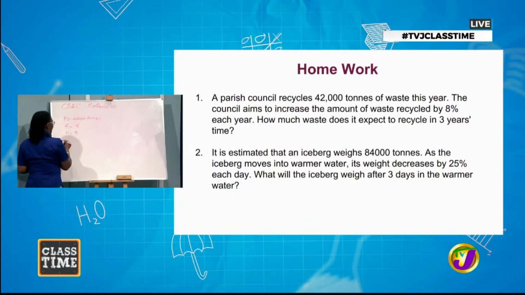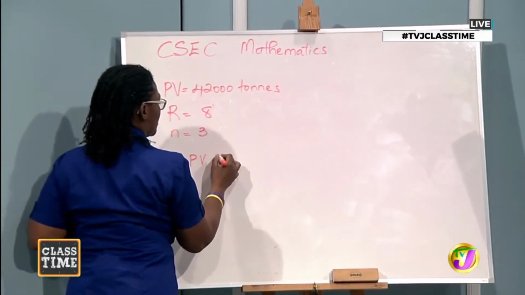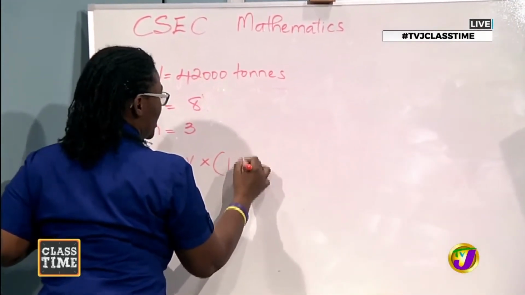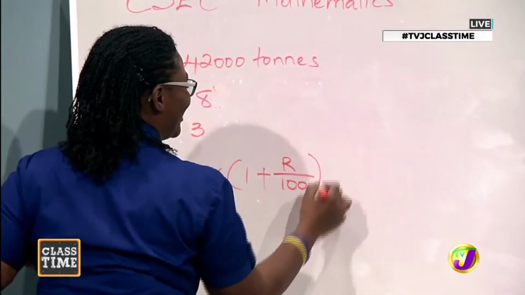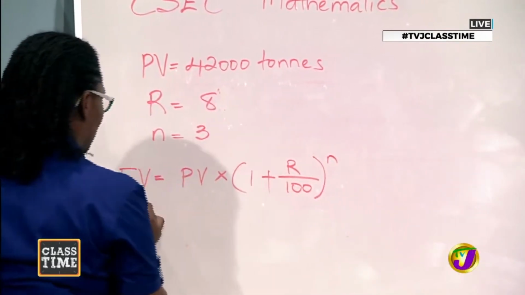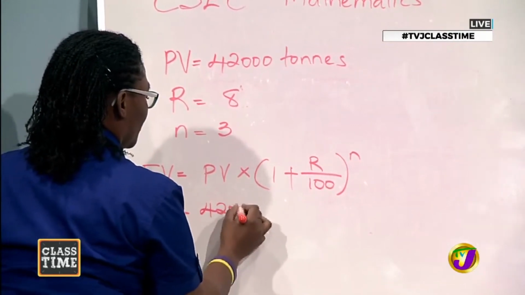So remember our formula for appreciation. If we want to find our future value, it's our present value multiplied by 1 plus the rate divided by 100, and that's raised to the power N. So let's quickly substitute. So we're finding FV in this case.